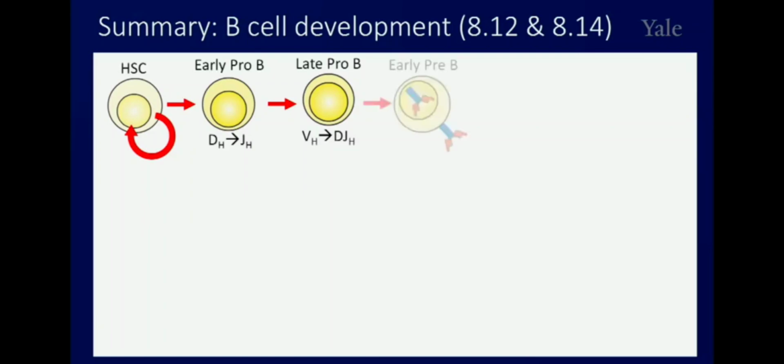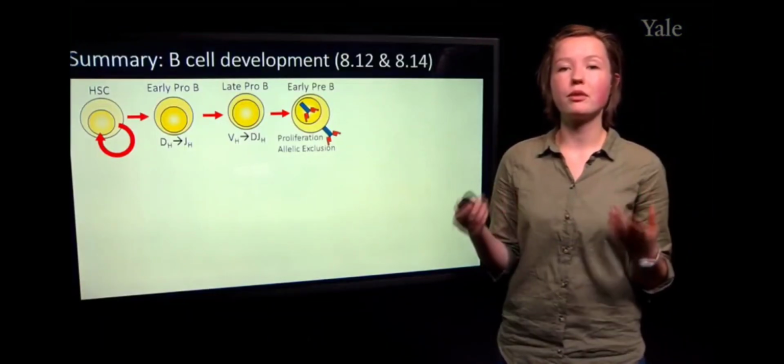Then we move to the early pre-B cell stage, where we test for the presence of a functional heavy chain by pairing with the surrogate light chain to try and initiate a B cell receptor signal. And this allows for proliferation of the particular cell, as well as allelic exclusion. So if one particular light chain works, then we turn off rearrangement at the other light chain loci as a way to prevent having multiple light chains.